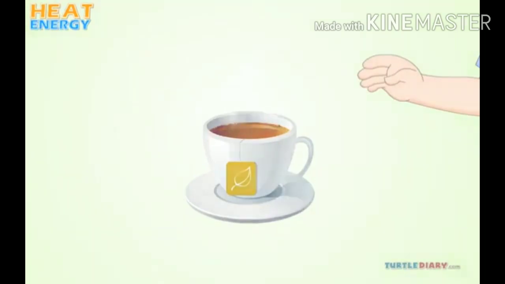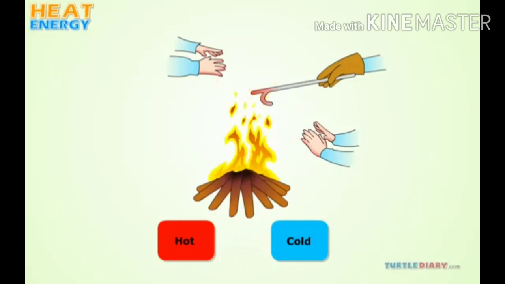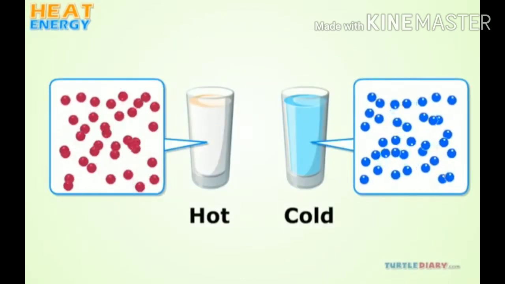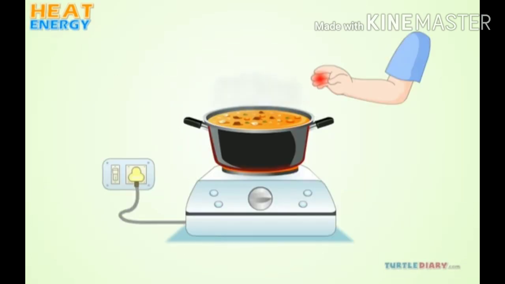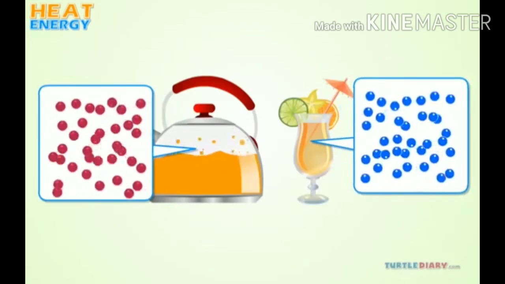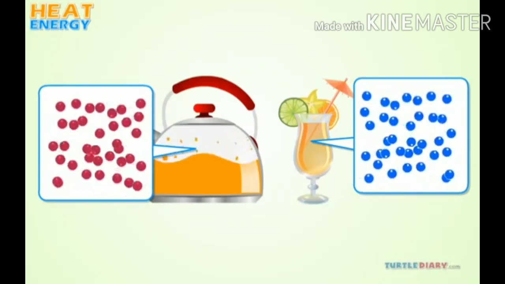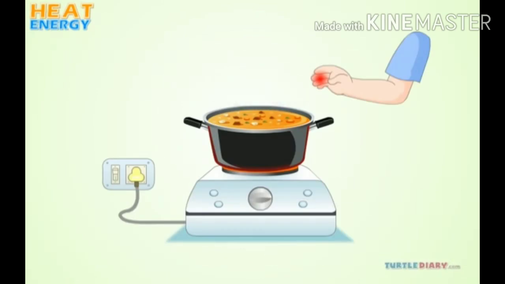Heat is a form of energy. It flows from hot substances to cold substances or from hot region to cold region of a substance. We know basically all substances are made of atoms and molecules. When heat energy is supplied to any substance, it increases the energy of atoms and molecules in it and makes other atoms and molecules vibrate. Thus, heat energy is transferred from one part of a substance to another part.